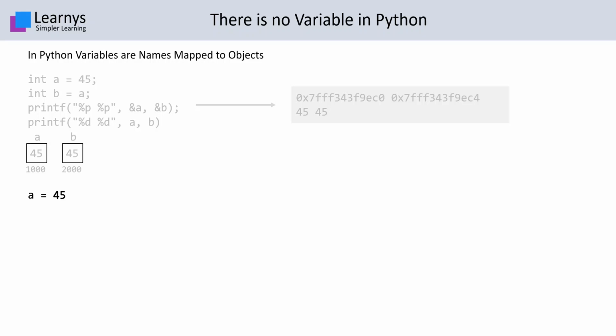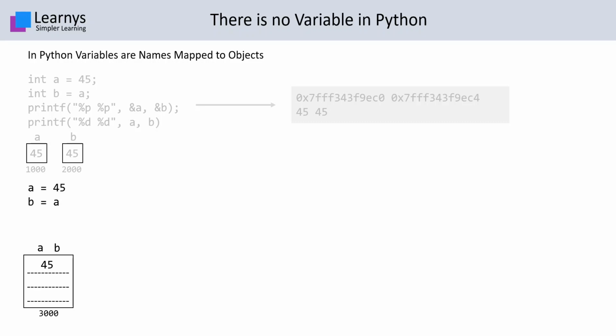In the first line, the Python interpreter creates an object of type int and binds it with the name A. The second line binds B also with the same object. After these two statements, we can say that both A and B are bound to the same object. This is how binding of objects takes place in Python.